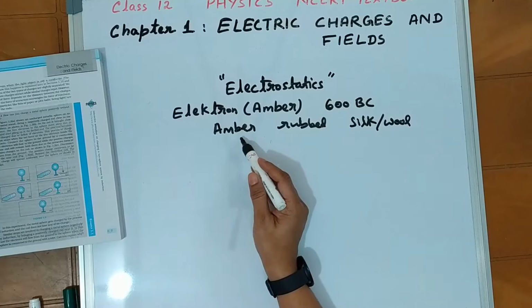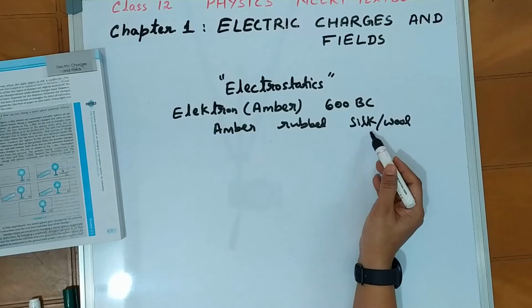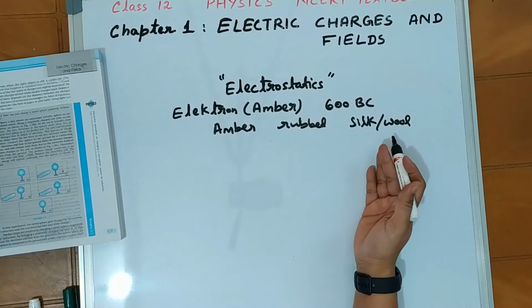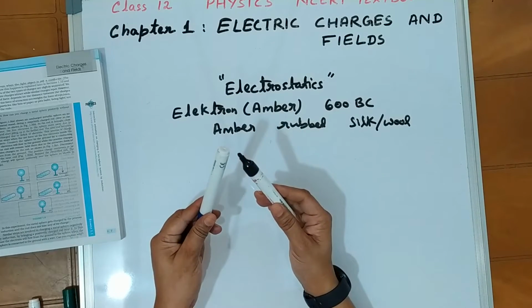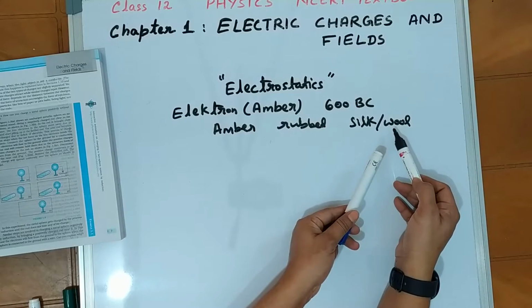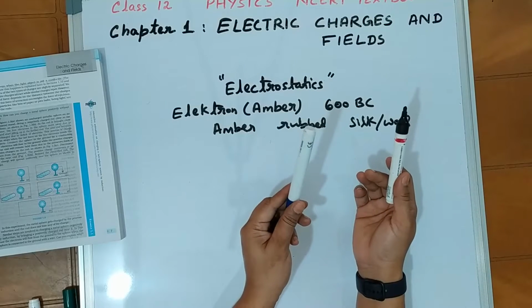In fact, when amber, which is an insulator, is rubbed with silk or wool, which are also insulators, both of them are electrified. When two charged amber pieces are brought closer, they will repel each other. Similarly, two charged silk or woolen cloths brought closer will also repel each other.